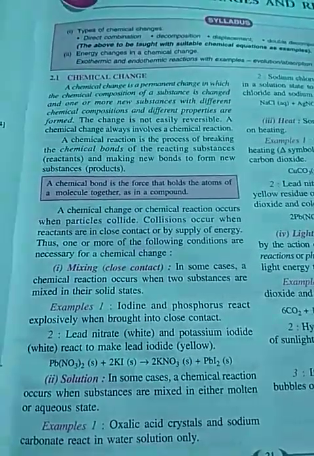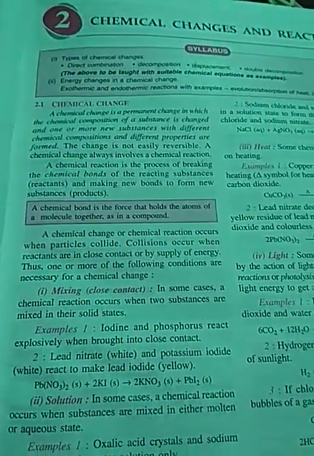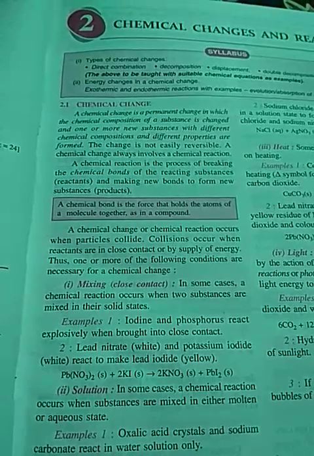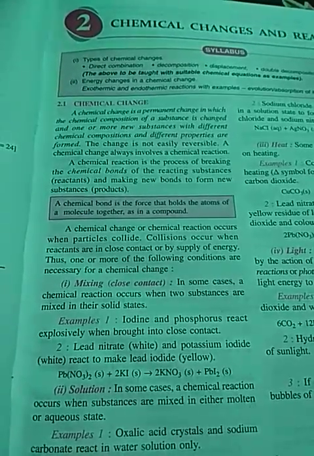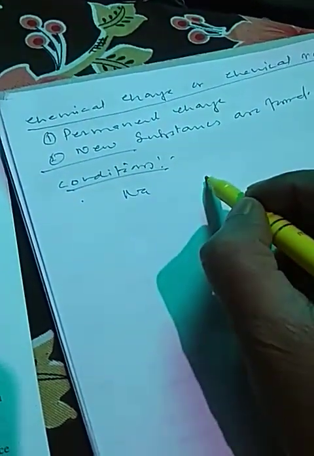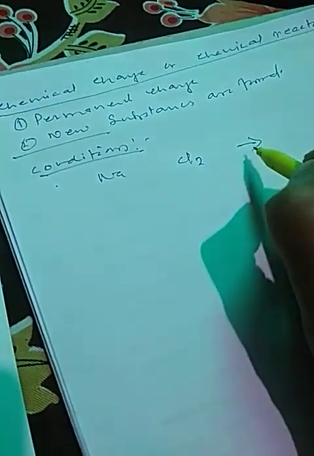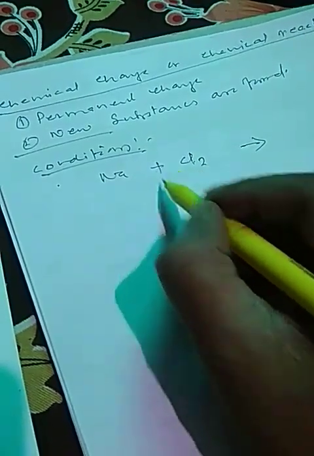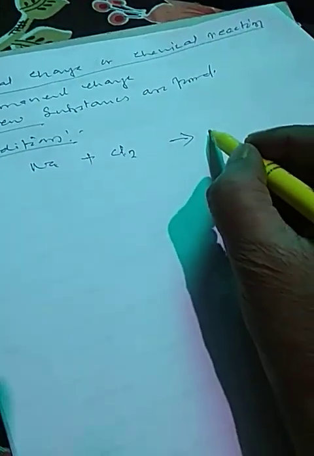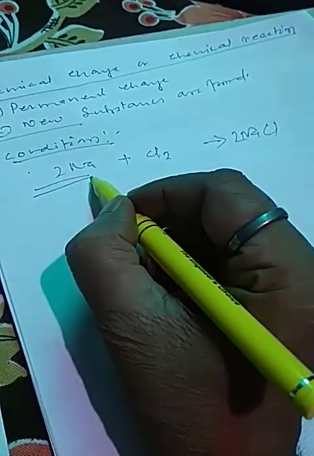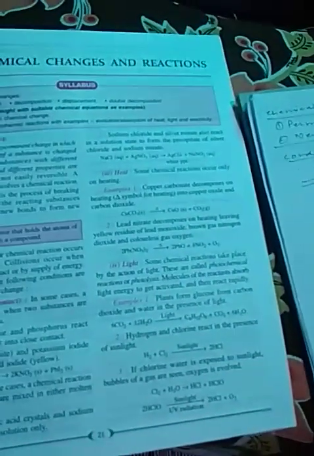The first one is close contact, meaning mixing. If we go back, I have told you that if you keep sodium in one bottle and chlorine in another bottle, they will never react. But if we mix them, they will form sodium chloride. So the first condition is that they should come in physical contact, meaning they should be mixed.